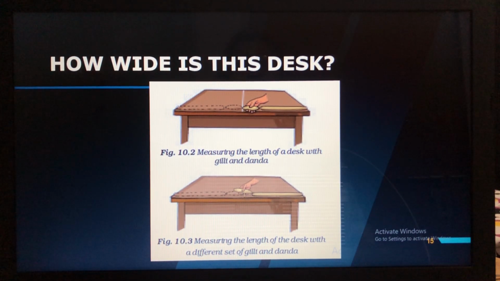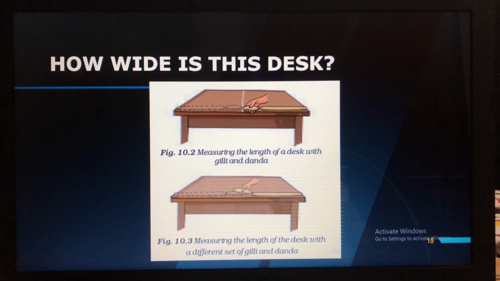You can see it here, it is 10.2 and 10.3. So in the textbook, after the video is over, you can see it in your textbook. It is 10.4, where you will be measuring the length of the desk with the string lengths. So string will be there, I told you, like rope it will be. With that you have to first measure the length of the desk. One thing you could do is take the small length of the string and mark 2 points on it. This will be the string length. They can measure the width of the desk also. Both length and width can be measured with the help of the string.